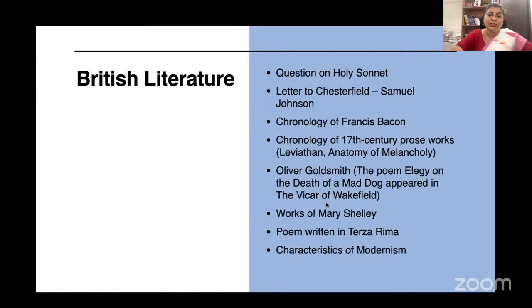Then we have questions on Holy Sonnets, Letter to Chesterfield. I was teaching this in the class, I remember. Chronology of Francis Bacon, chronology of 17th century prose works. They asked Thomas Hobbes's Leviathan, then Robert Burton's Anatomy of Melancholy. There was a question on Oliver Goldsmith, the poem Elegy on the Death of a Mad Dog.